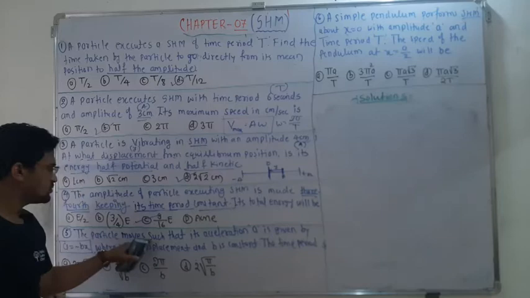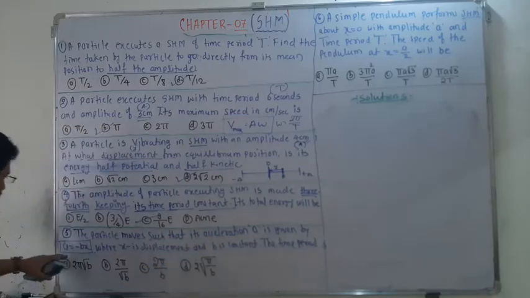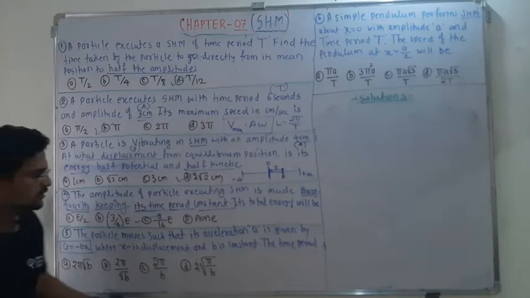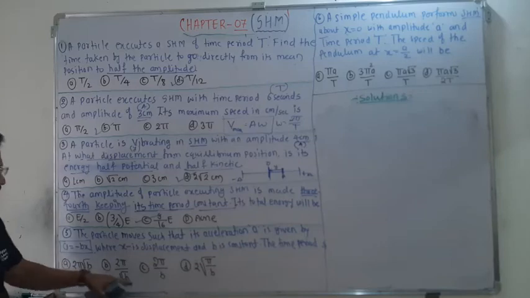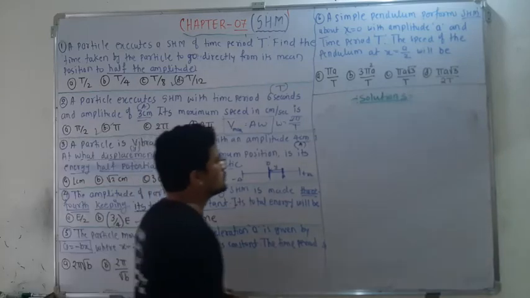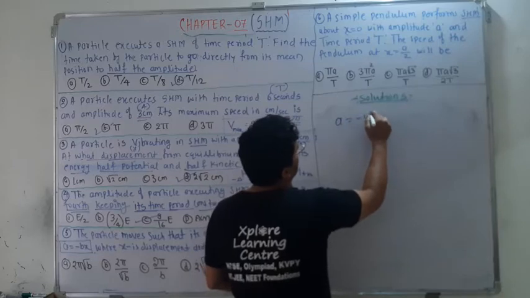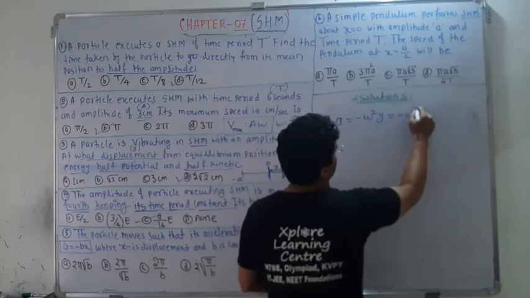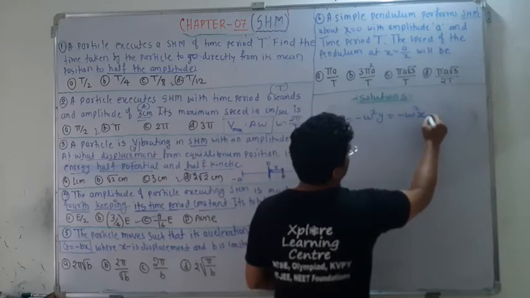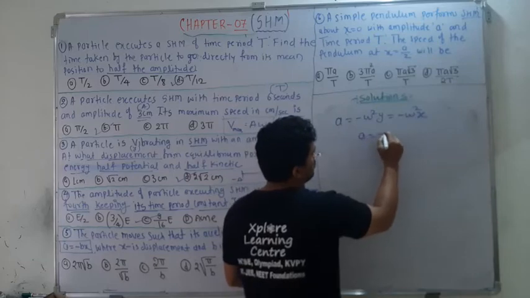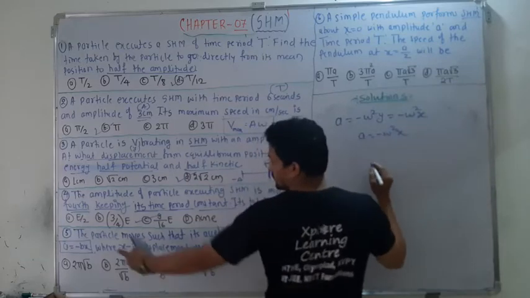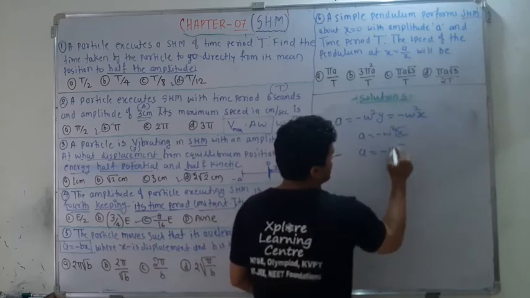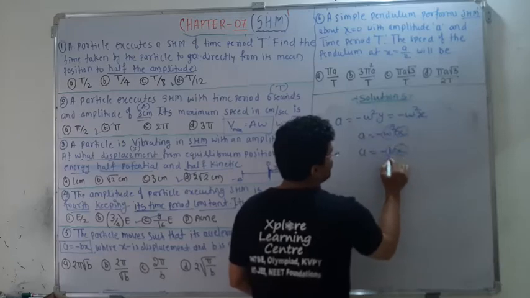Now a particle moves such that the acceleration is given by a equal to minus bx, where b is a constant and x is the displacement. Then what is the time period? So you have to find the time period. We know acceleration is equal to minus omega square y, where y is the displacement, which can also be written as minus omega square x. Therefore a is equal to minus omega square x. But the given equation is a equal to minus bx. So x is x, minus is minus, therefore omega square is equal to b.